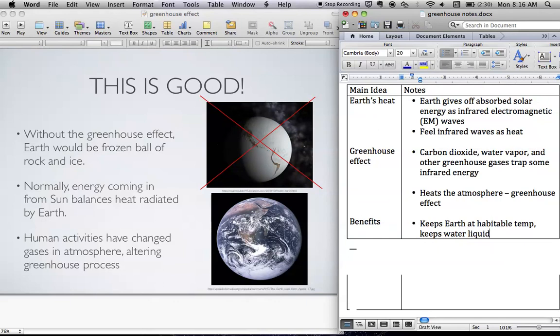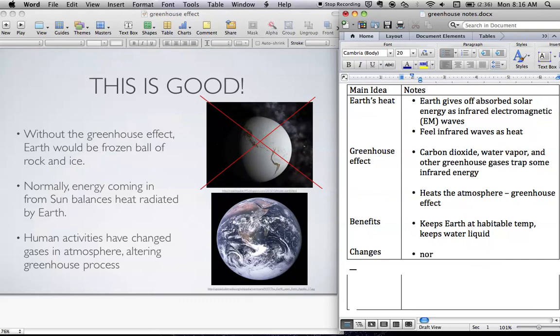Now normally, energy coming in from the sun balances out heat radiated from the earth. But currently, changes in the Earth's atmosphere as a result of human activities are changing this greenhouse process.